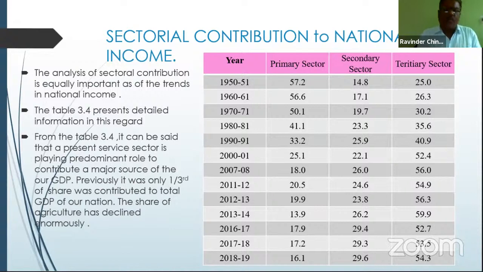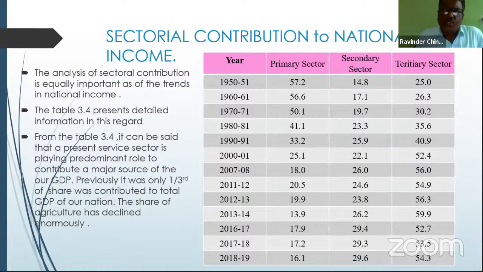Then let us go to another angle on how the national income is contributed. We have to study the sectoral contribution to the national income, which is the most important topic for the 5 marks questions. Every year it's a routine, repeated question. Regularly the question asked is: explain the sectoral contribution to the national income of our country. It is a compulsory question.